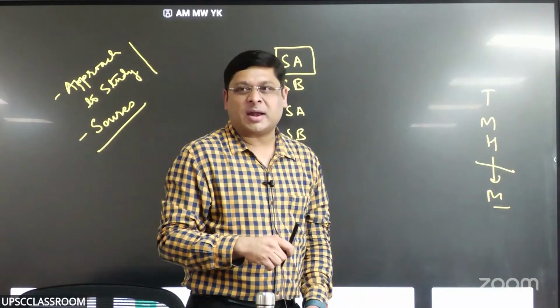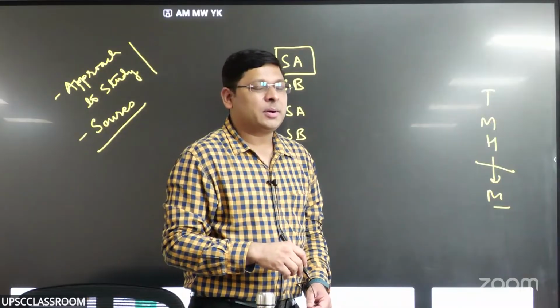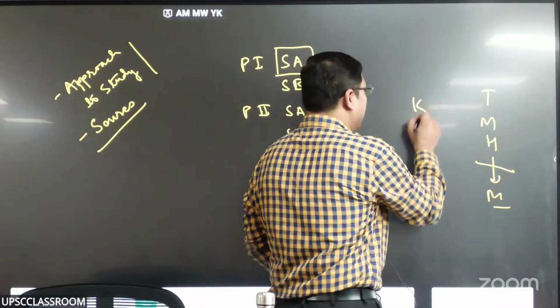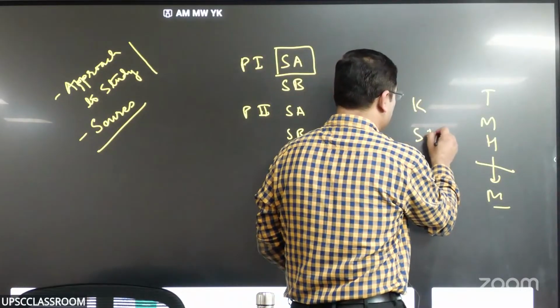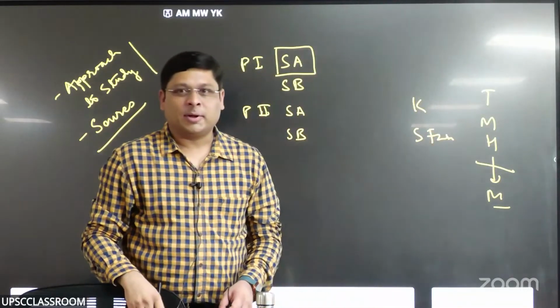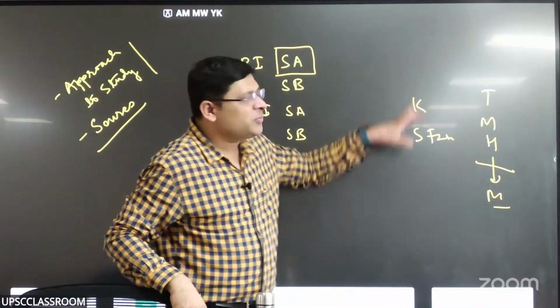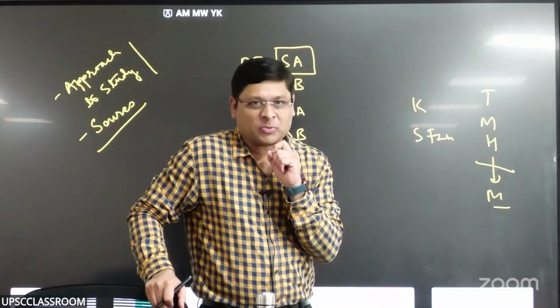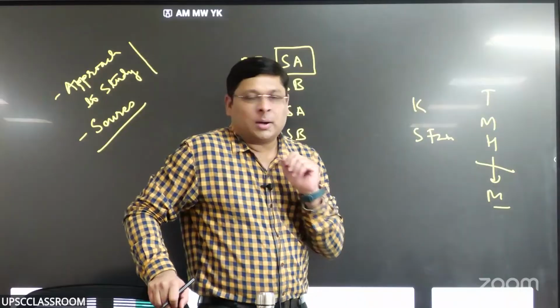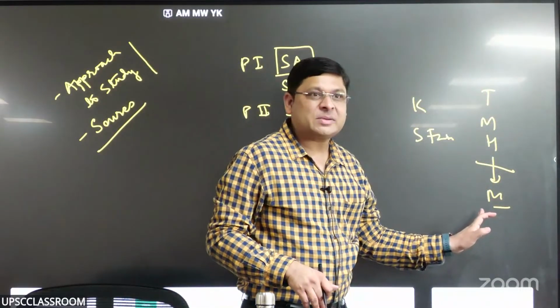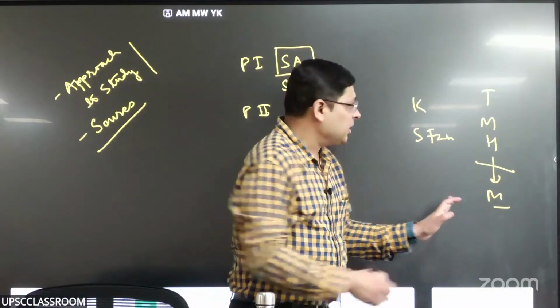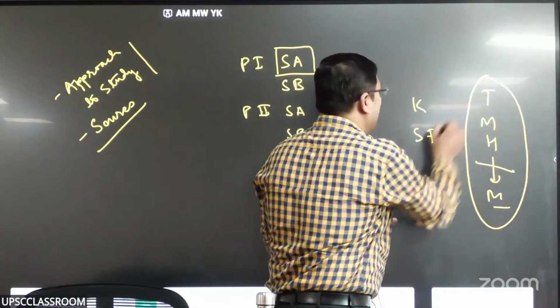When I ask a question on realism, people bring Kautilya, and some go to China, they bring Sun Tzu. Please understand, I understand that these were ancient realistic thinkers from India and China, but they have no explicit relation with this tradition. Mix up मत करो. ये tradition continuous है, इनका break हुआ है.